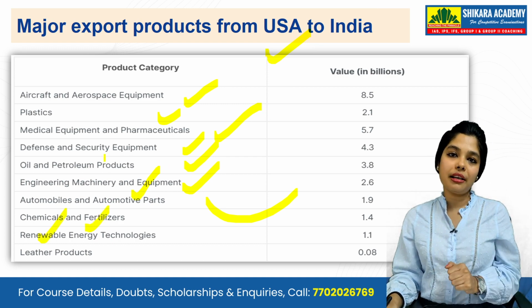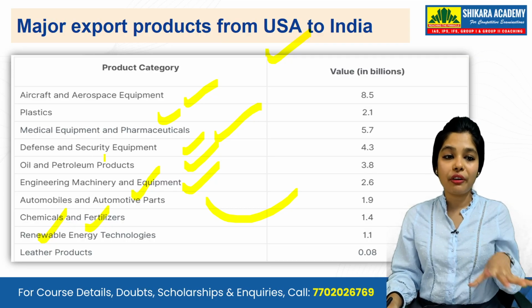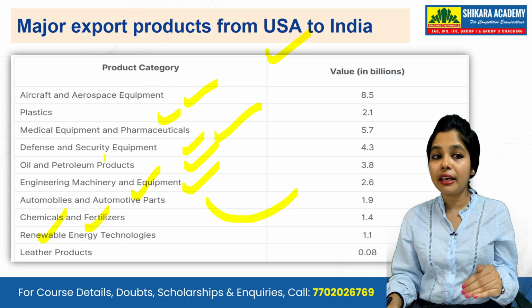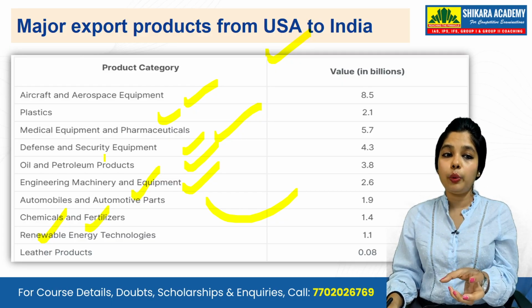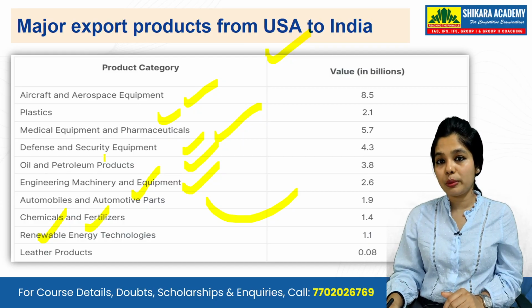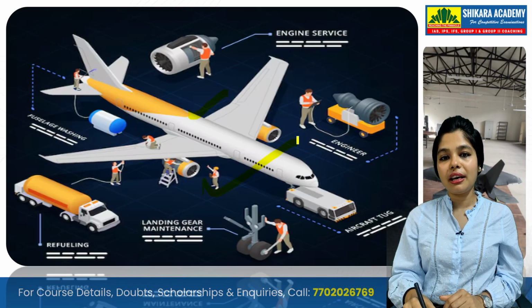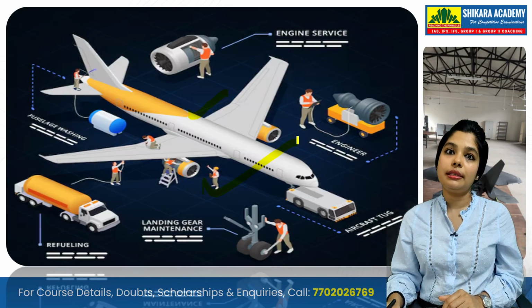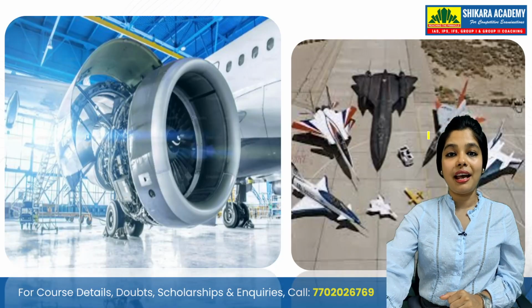These are the products which we are not getting anywhere: any kind of fruits, vegetables, generic medicines. No, we are having plastics, aircrafts, aerospace equipment, defense and security engagements. See, these are the things which we are actually getting from the US. The aerospace parts related to defense parts we are actually buying.